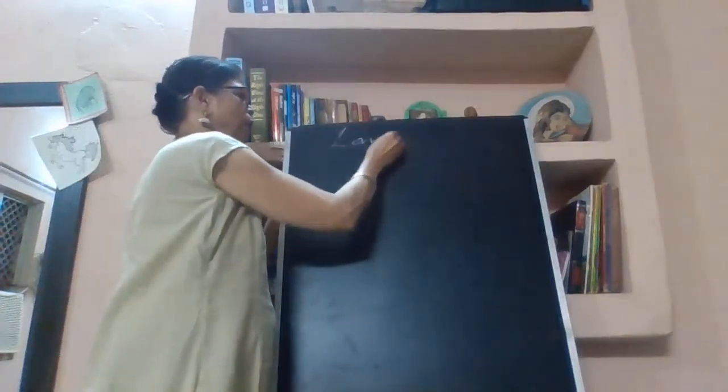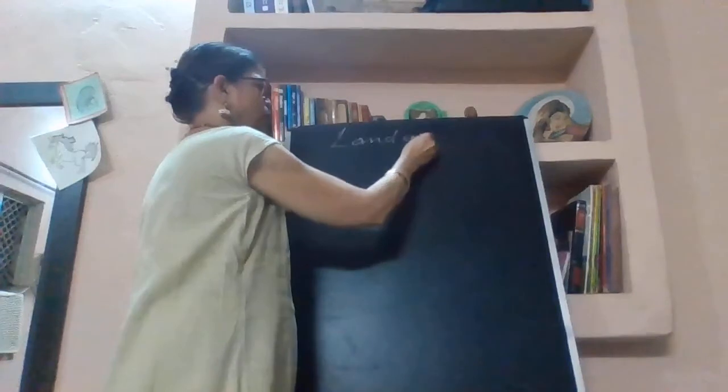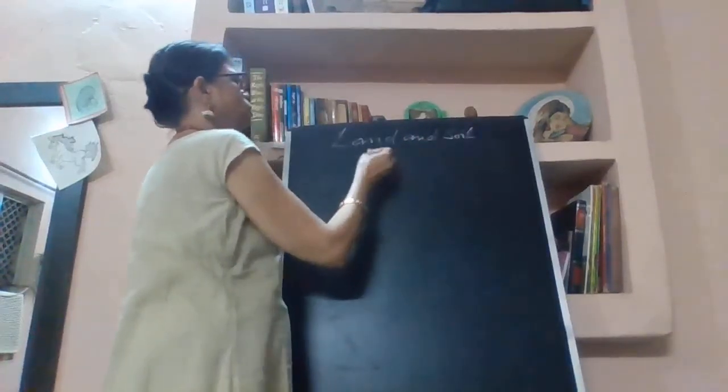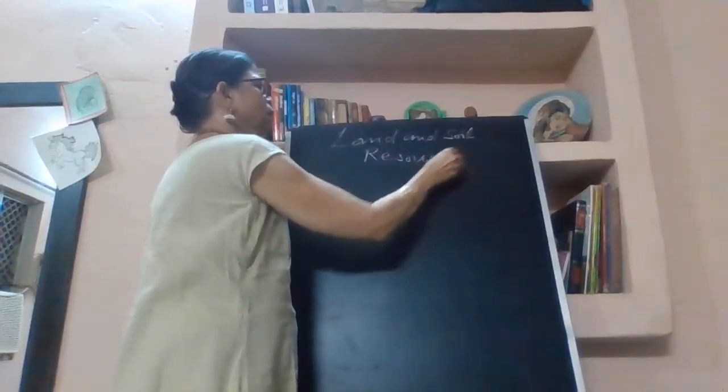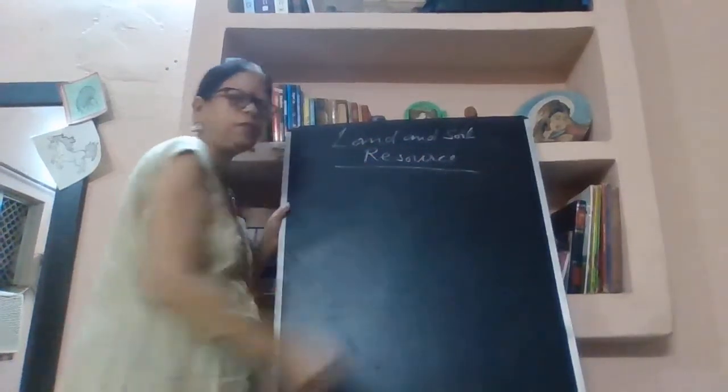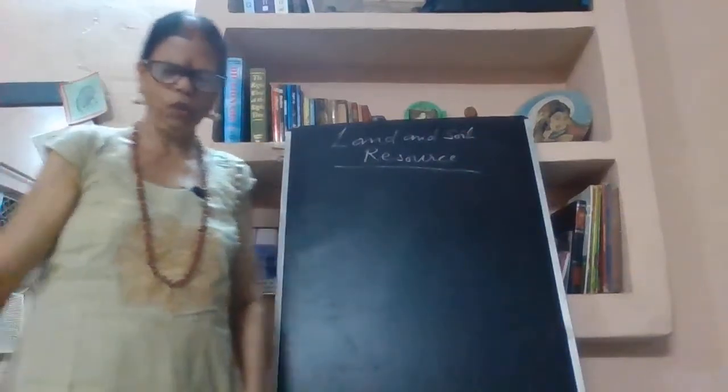So land is an important resource, land and soil resource. Today's chapter is land and soil resource.